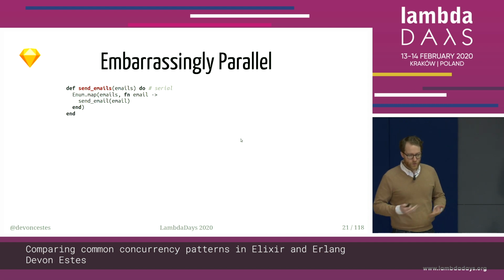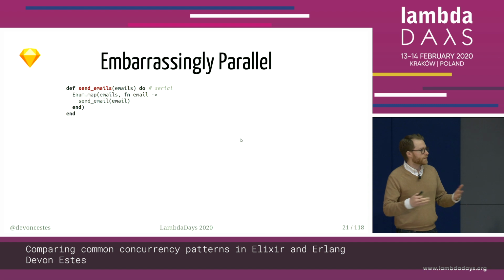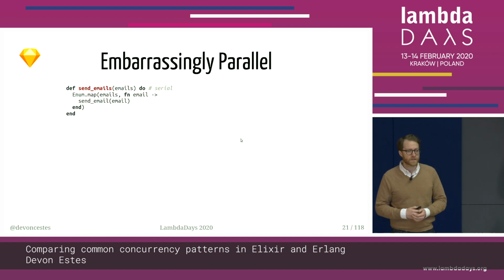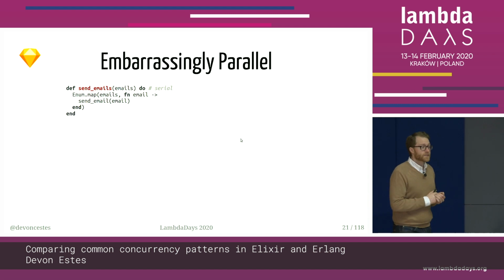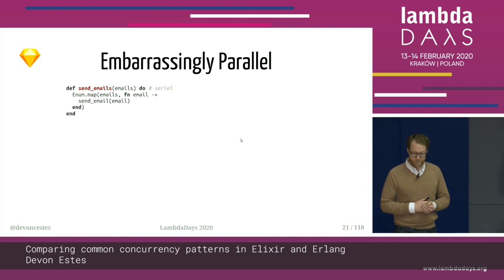And one sort of implementation of this might look like this, where we are mapping over some list, some collection of emails, and we're sending each one with that send email function. Now, doing it this way does it in series. We send one email, and then the next, and then the next, and there's no benefit to parallelization.